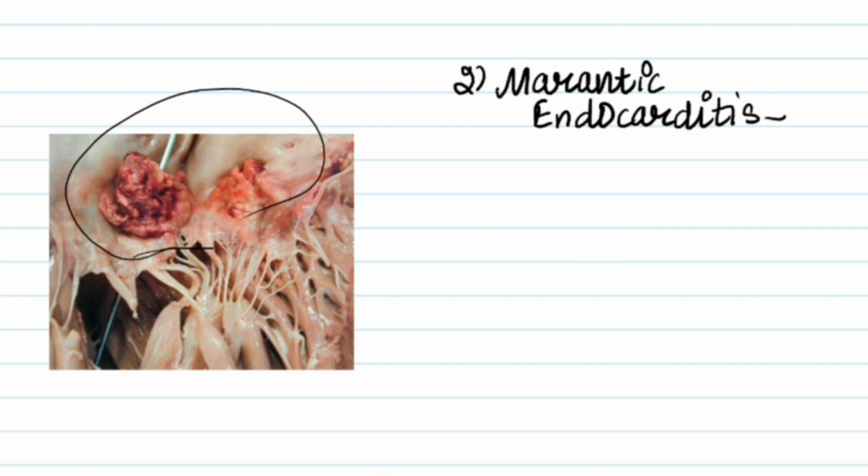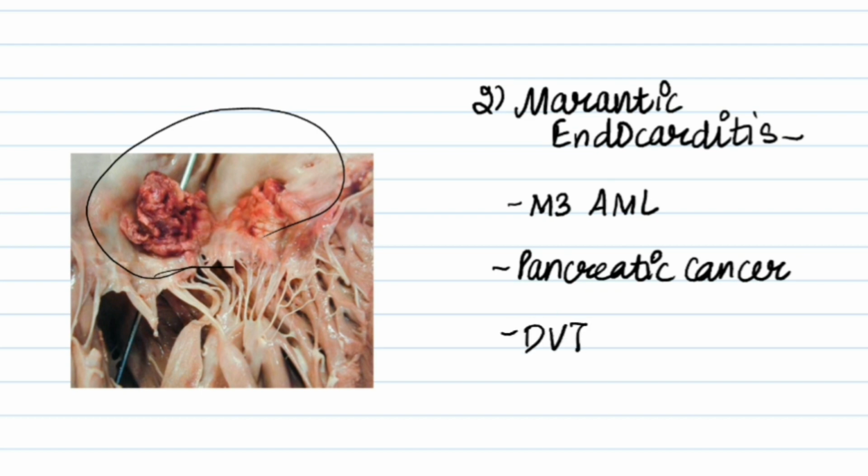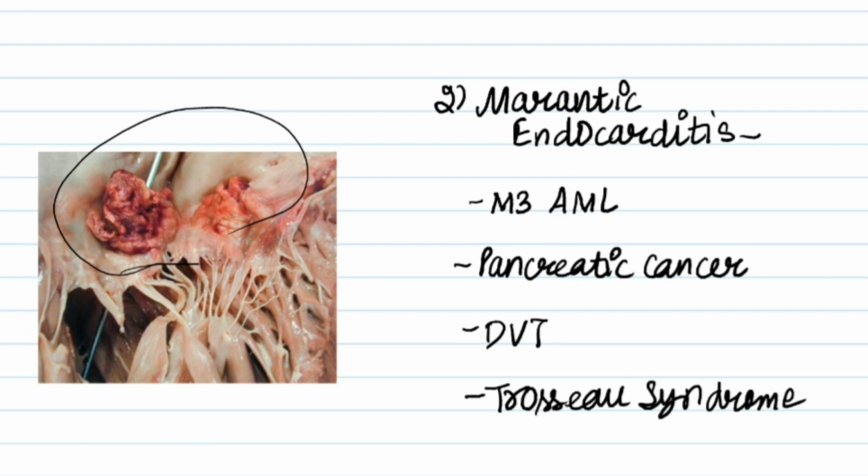This is also sterile, and the complication is embolization, and it is associated with M3 AML, which is acute myeloid leukemia, pancreatic cancer, DVT, deep venous thrombosis, and Trousseau syndrome. Trousseau syndrome is an acquired blood clotting disorder that results in migratory thrombophlebitis, which is inflammation of a vein due to a blood clot.